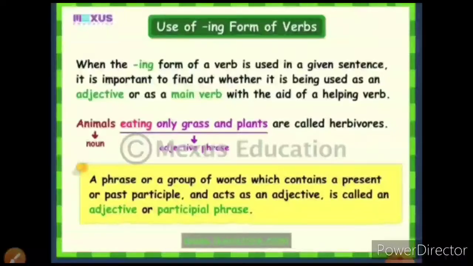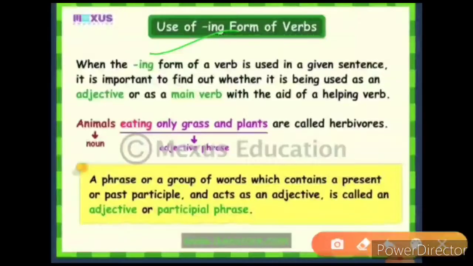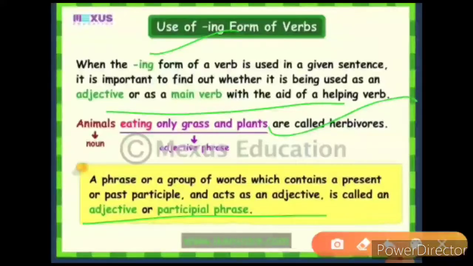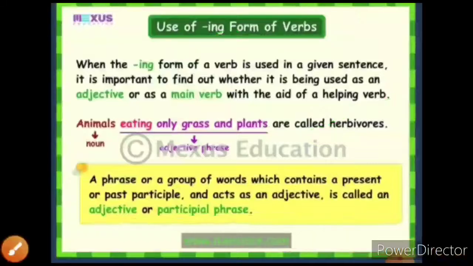Now look at the example over here. When the ing form of a verb is used in a sentence, it is important to find out whether it is being used as an adjective or as the main verb. Animals eating grass is simply an adjective phrase. A phrase or a group of words which contains the present or past participle and acts as an adjective is called an adjective or participle phrase. So right now this has been used as an adjective phrase.